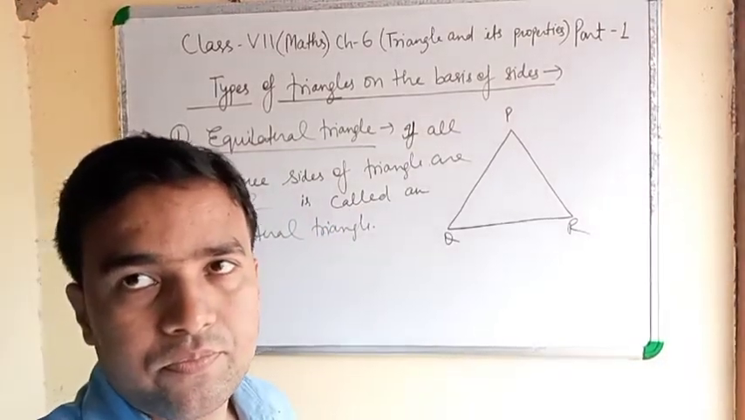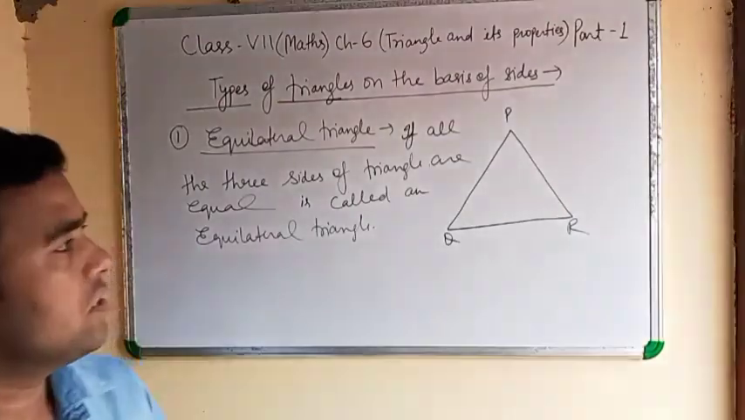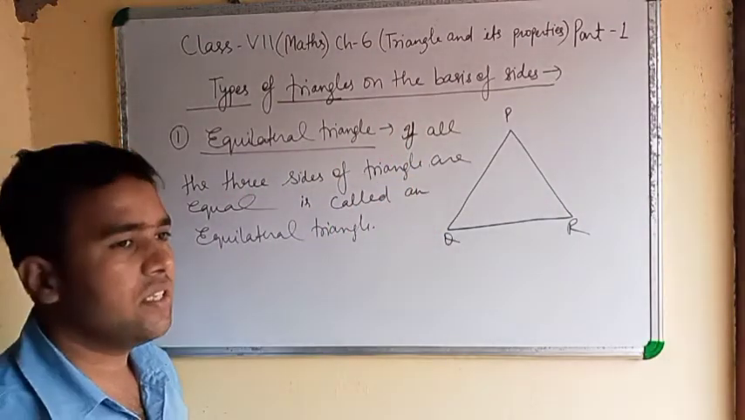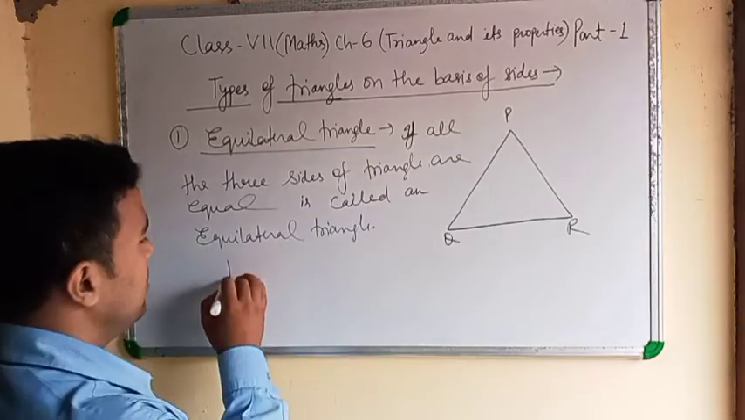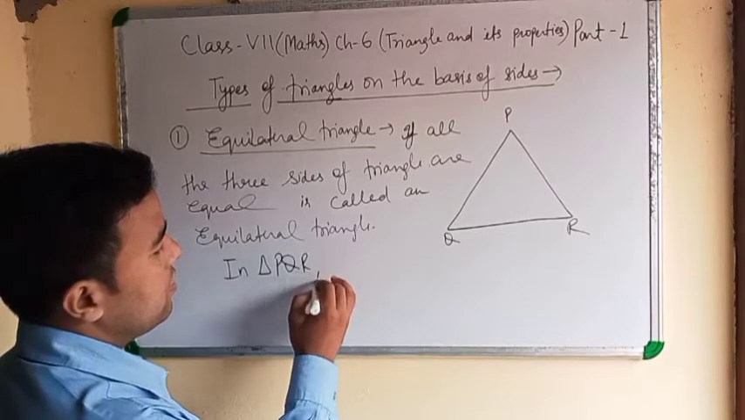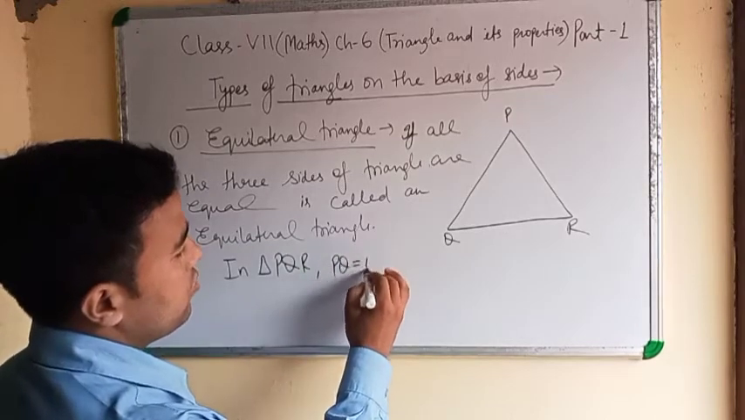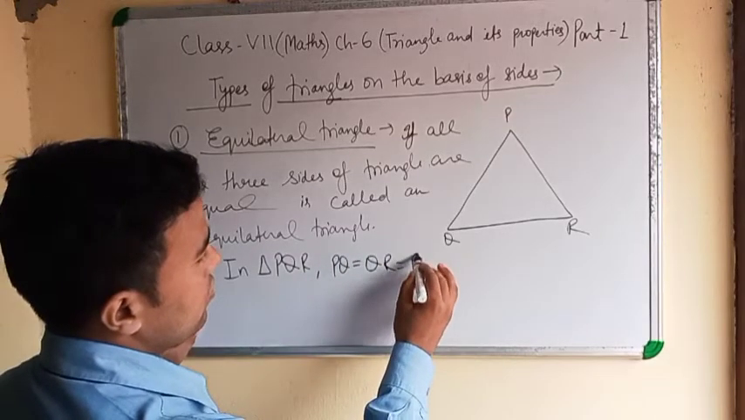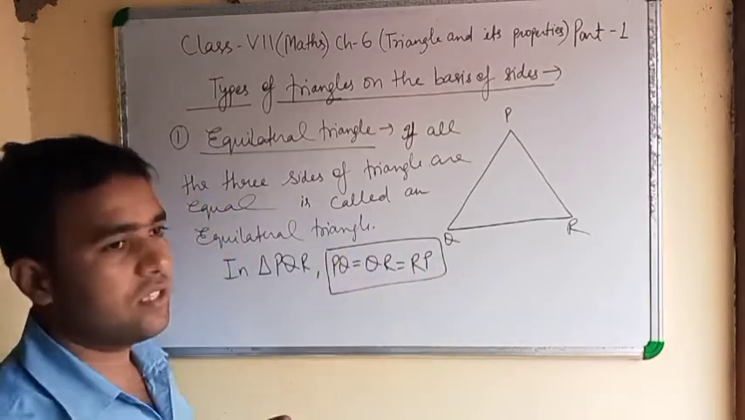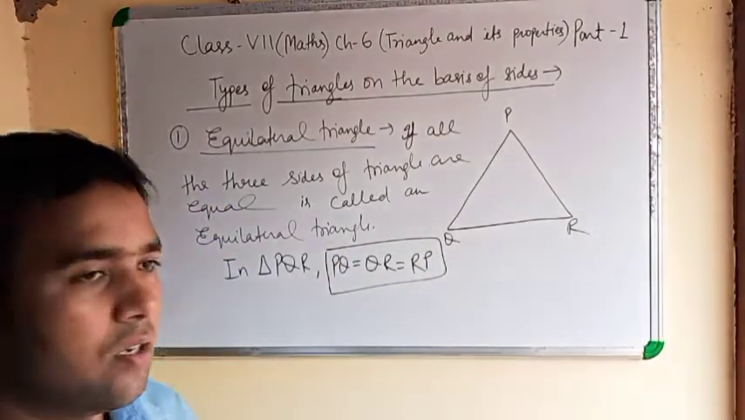Okay? Equilateral triangle means if all the three sides of a triangle are equal, it is called an equilateral triangle. Means in triangle PQR, PQ equal to QR equal to RP. All the three sides are equal. It is an equilateral triangle. Note down.